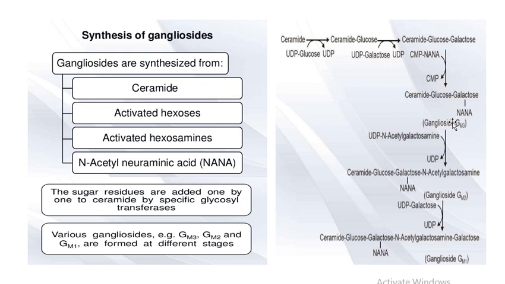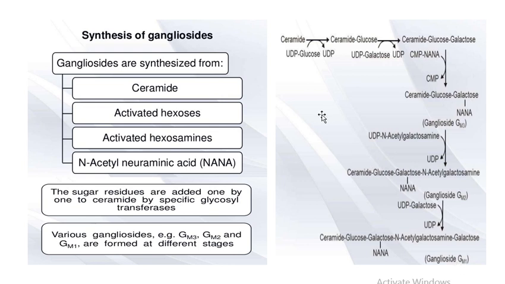Then from this simplest ganglioside, more complex gangliosides are produced, as with the addition of N-acetylglucosamine, the ganglioside GM2 is synthesized. Then the ganglioside GM2 again reacts with UDP galactose and further a sugar molecule is added to this ganglioside GM2 and a more complex ganglioside GM1 is produced.